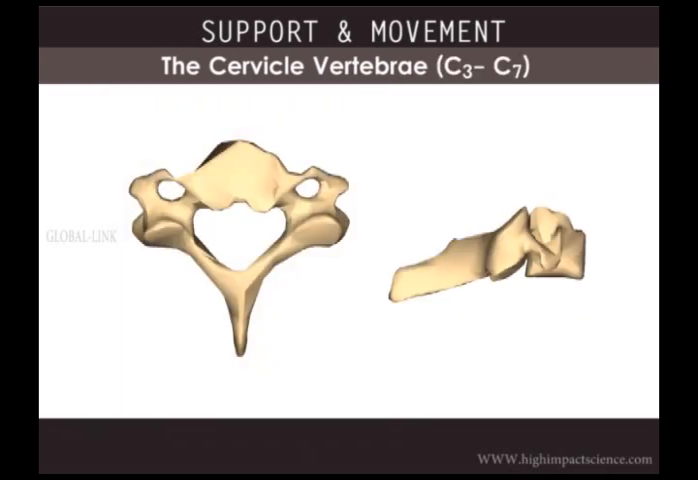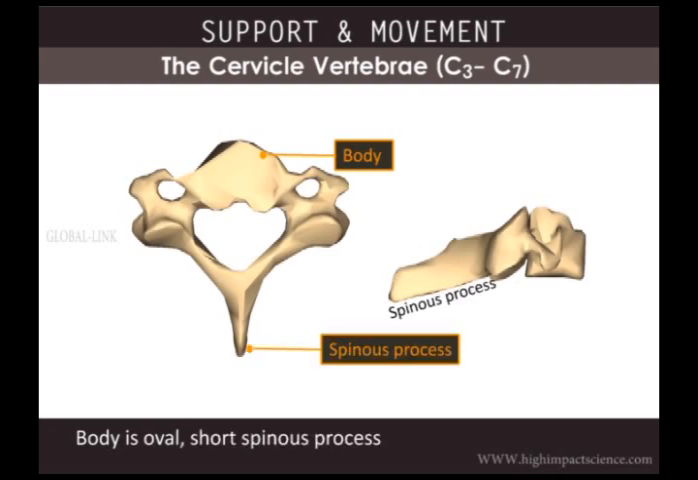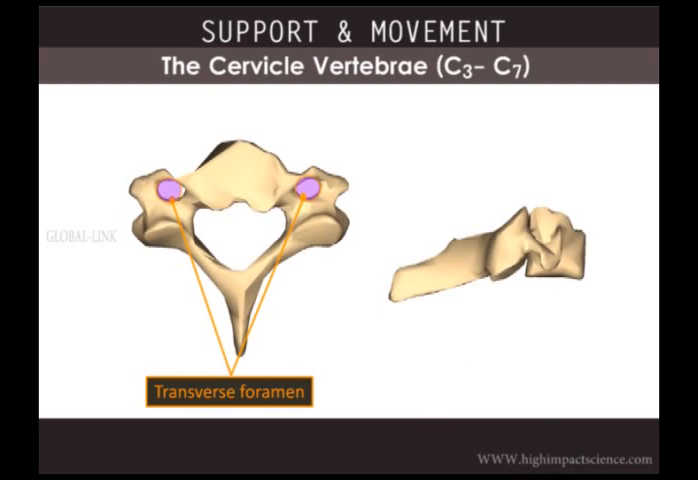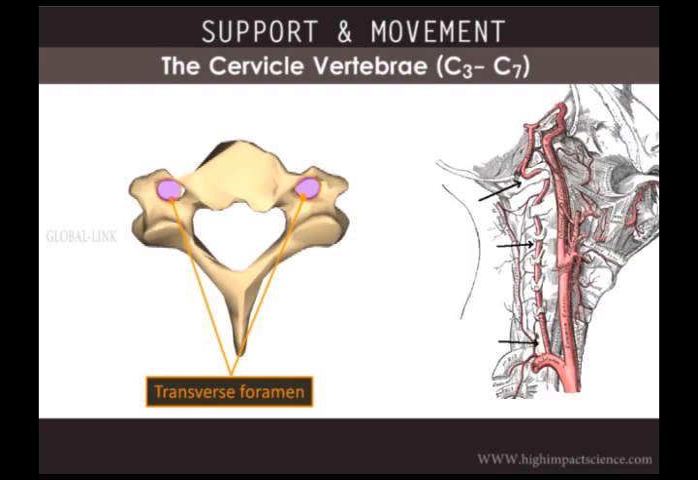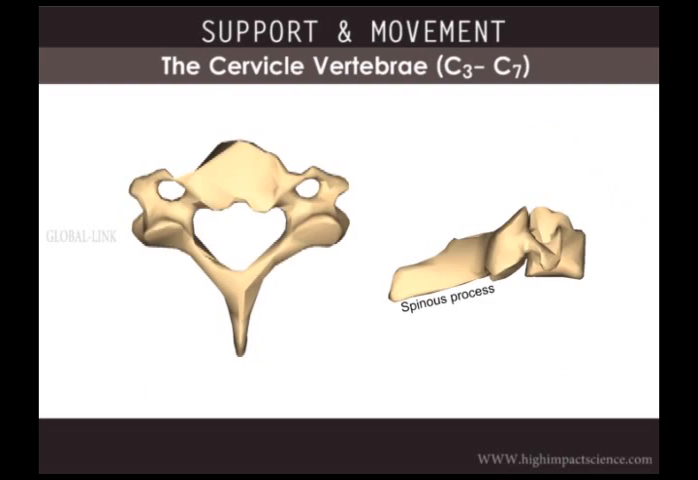C3 to C7 have common characteristics. The body is oval in shape. Posteriorly, the spinous process is short. The vertebral foramen or neural canal is triangular in shape. A unique feature of the cervical vertebrae is the transverse foramen or the vertebrarterial canal, which is a hole in the transverse process. Passing through the transverse foramen is the vertebral artery, one of the arteries that head up to supply the brain. We can also see the superior articular facets, and here are the inferior ones below.